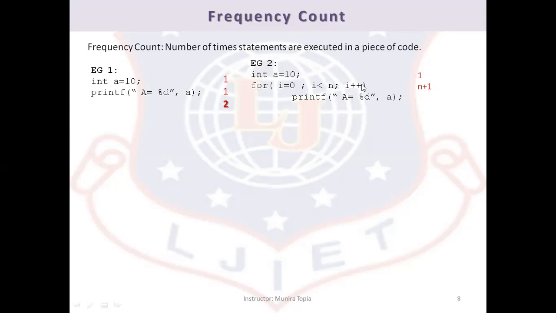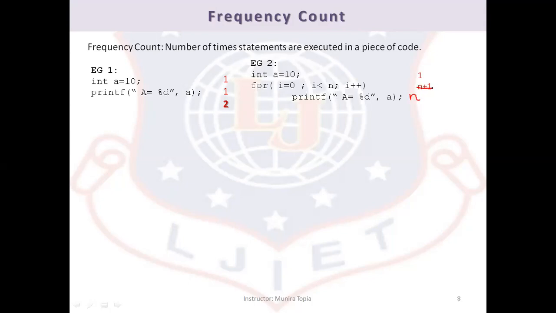Every time the for loop executes n plus 1 times, every statement embedded inside the for loop will be executed one time less. If the for loop is at n plus 1 times, how many times will this printf statement execute? n times.